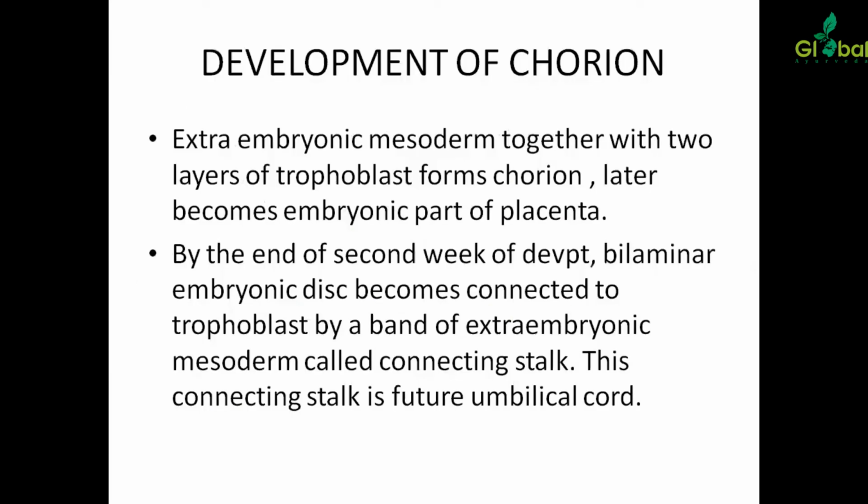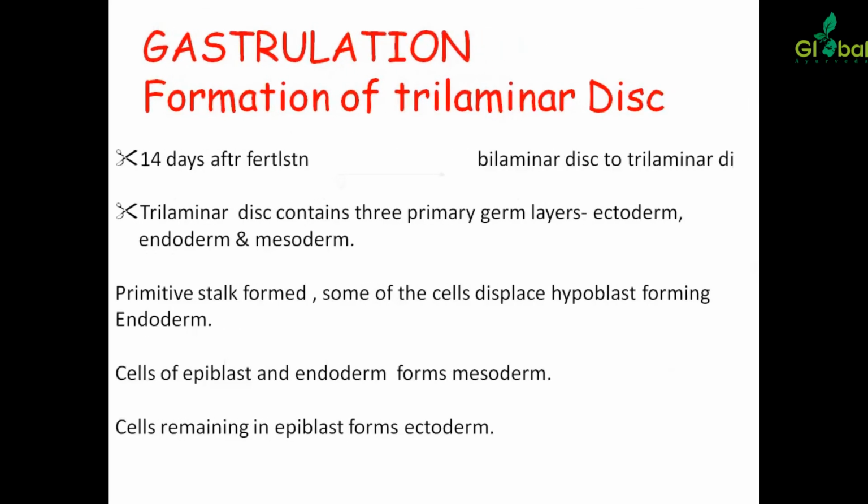The development of chorion. Extra-embryonic mesoderm together with two layers of trophoblast forms the chorion, and this becomes the embryonic part of the placenta. By the end of the second week of development, the bilaminar embryonic disc becomes connected to the trophoblast by a band of extra-embryonic mesoderm called the connecting stalk. This connecting stalk forms the umbilical cord.